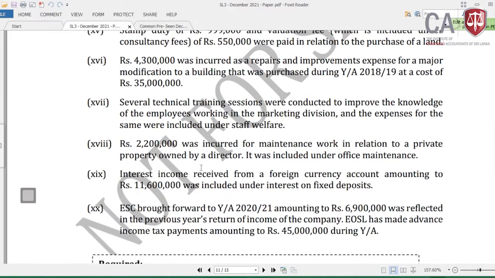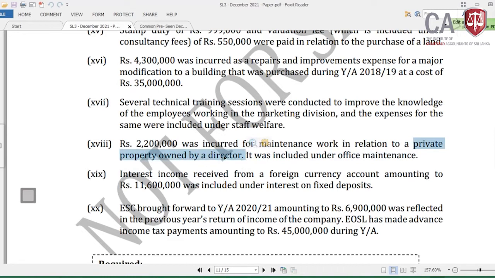Then rupees 2.2 million was incurred for maintenance work in relation to a private property owned by a director. Now we are in EOSL, Equipped Office Solutions Private Limited.